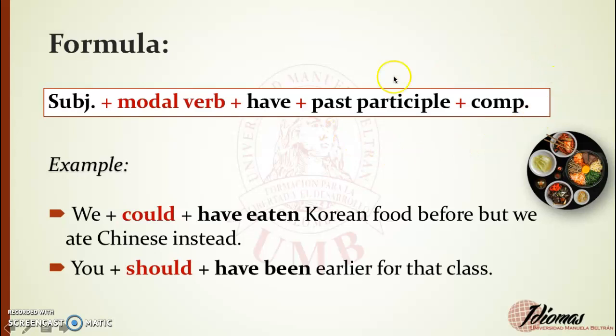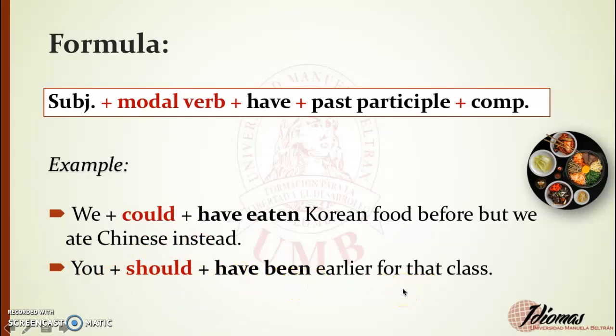And the complement. For example, we could have eaten Korean food before we ate Chinese instead. Nosotros pudimos haber comido comida coreana antes, pero comimos china. You should have been earlier for that class. Tú debiste haber estado más temprano para esa clase.